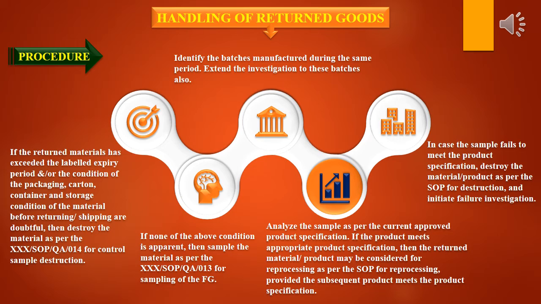If the product meets the specification, then the returned material may be considered for reprocessing as per the SOP for reprocessing, provided the subsequent product meets the product specification. In case the sample fails to meet the specification, destroy the material as per the SOP for destruction and initiate failure investigation. At last, identify batches manufactured during the same period and extend the investigation to these batches also.